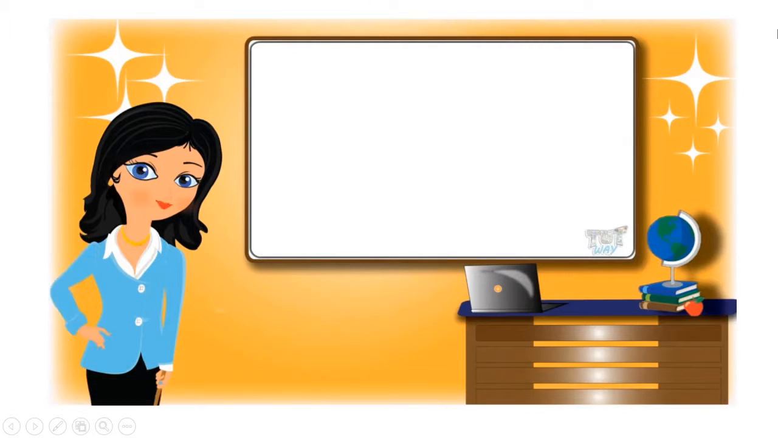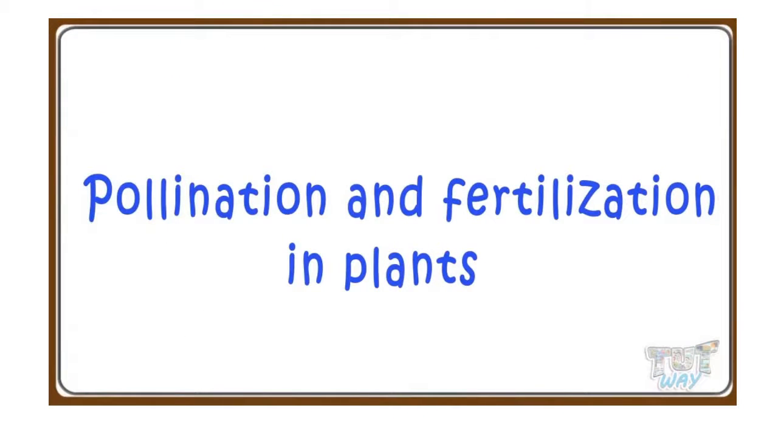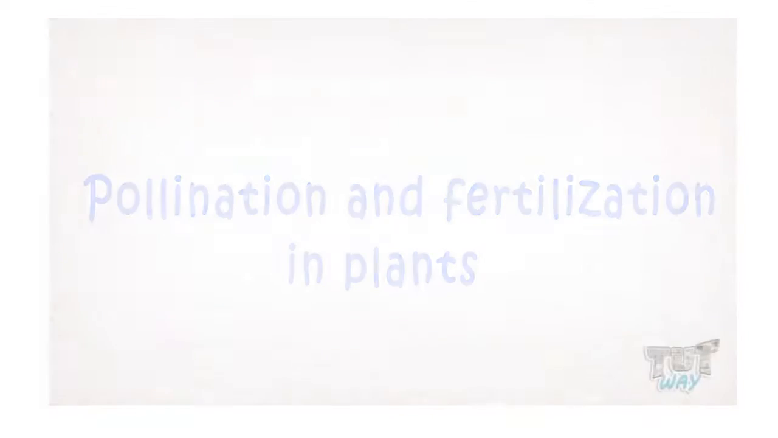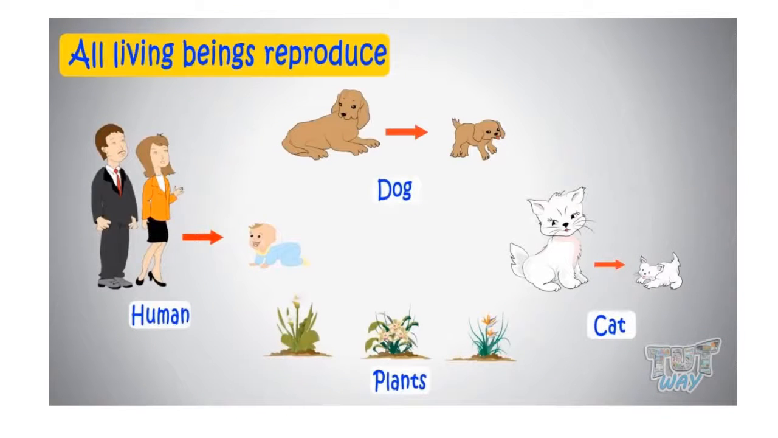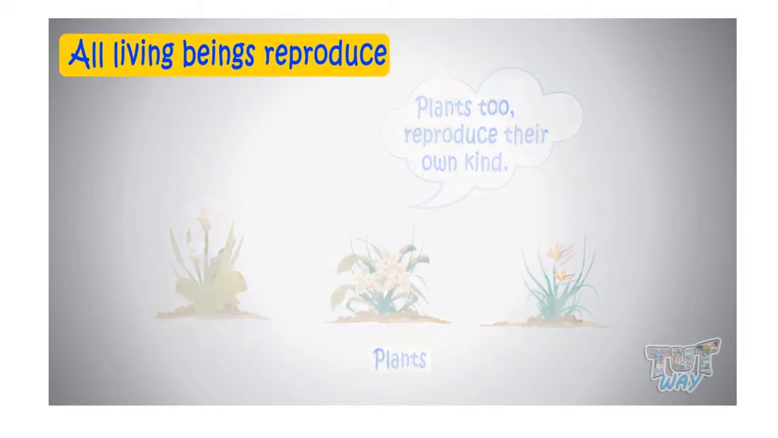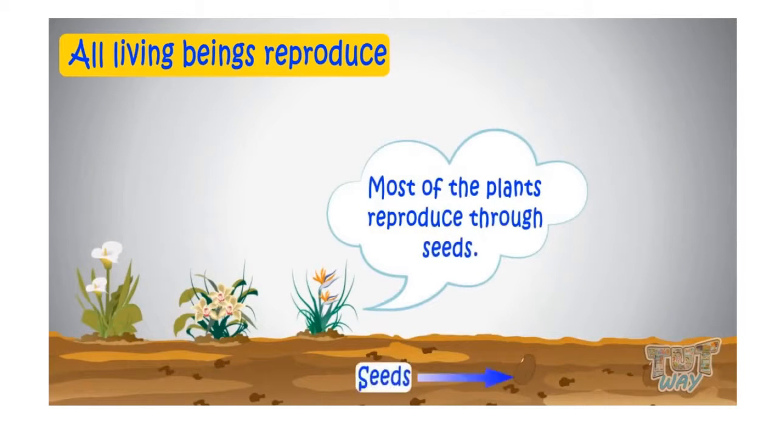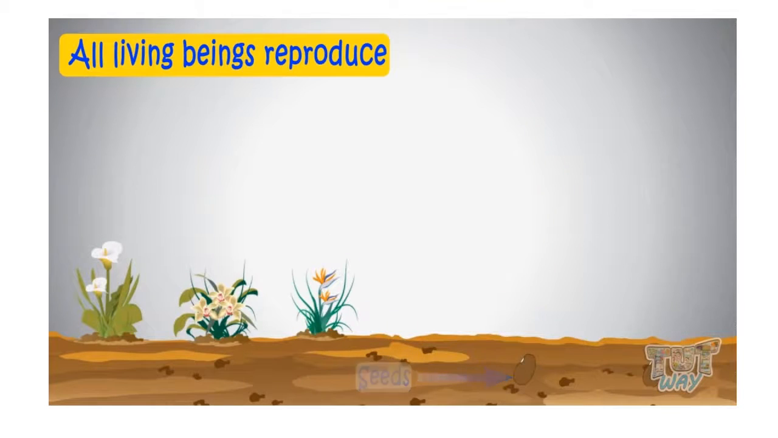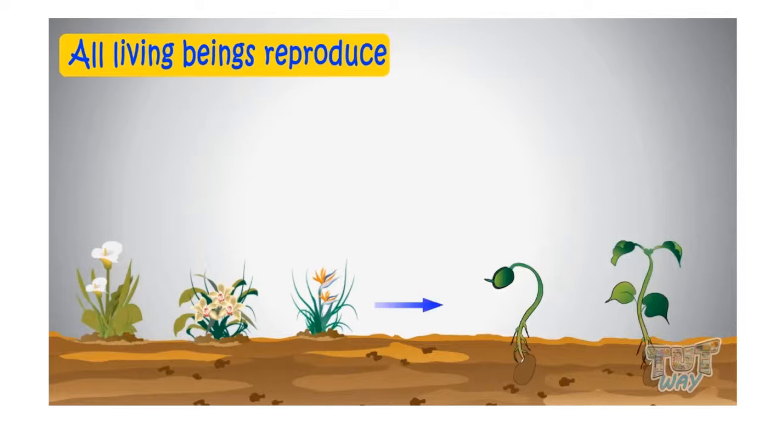Hi kids! Today we will learn about pollination and fertilization in plants. So let's start. We learned that all living beings reproduce. That is, all living things give birth to the same kind. And similarly, plants too reproduce their own kind. And most of the plants reproduce through seeds. That is, they produce seeds which when it germinates produces a new plant. Let's see how these seeds are produced.